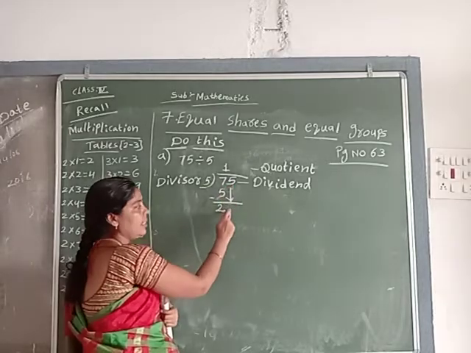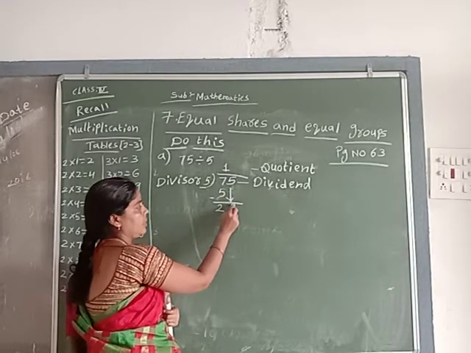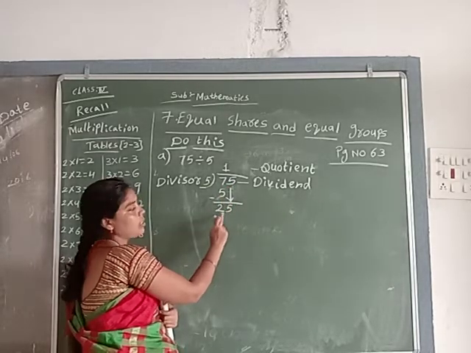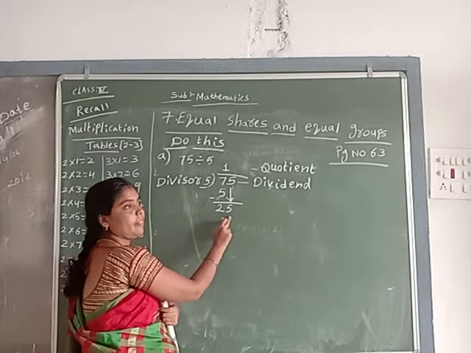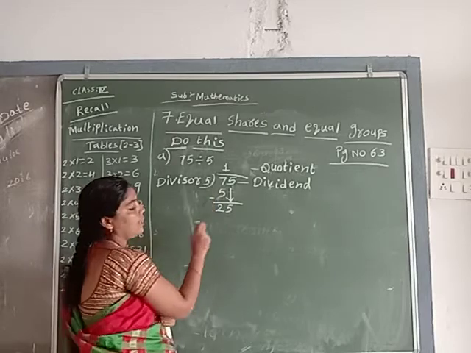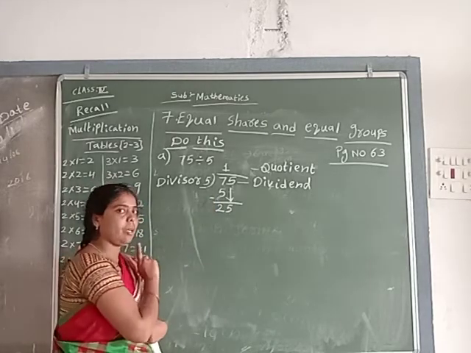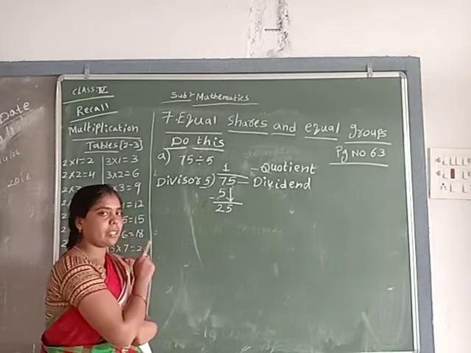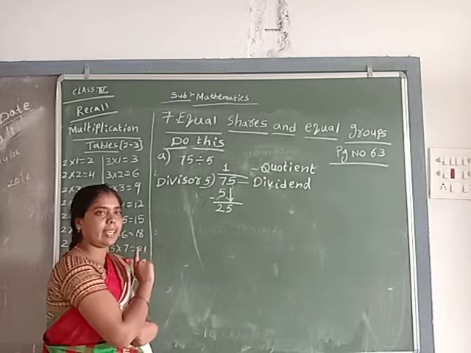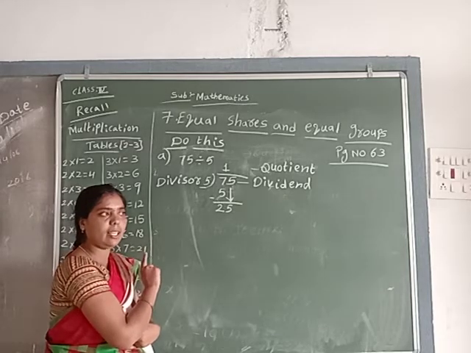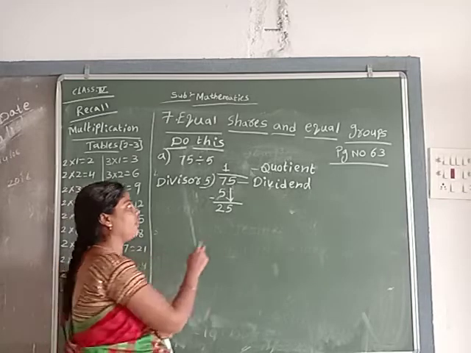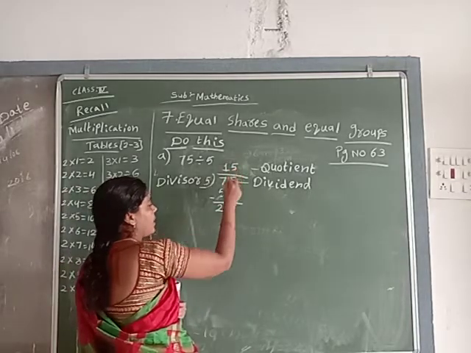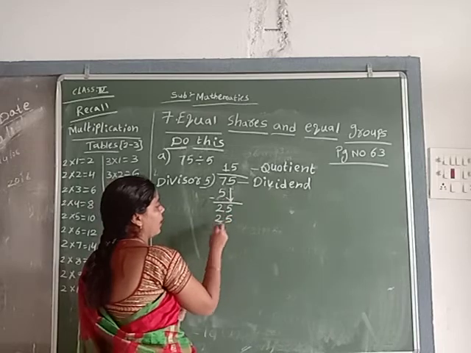Next number will substitute here. 5. So now it becomes 25. In 25, will come in the 5 table 5. 5 ones are 5, 5 twos are 10, 5 threes are 15, 5 fours are 20, 5 fives are 25.